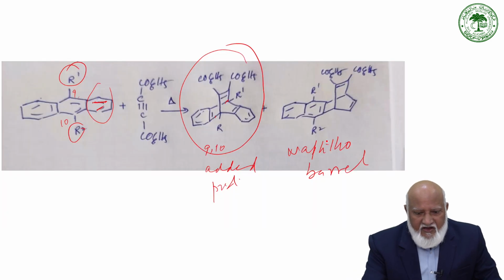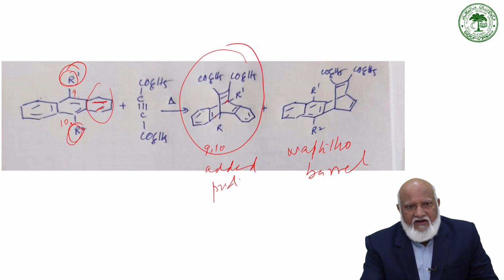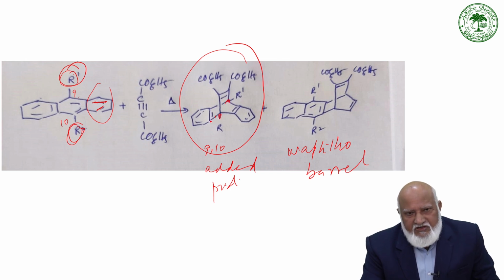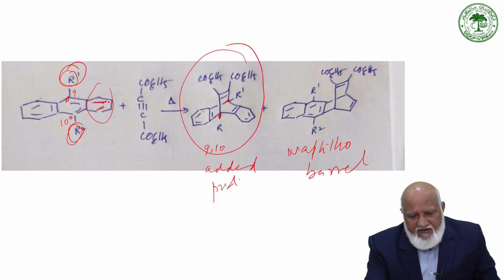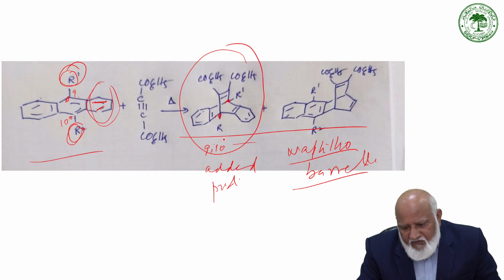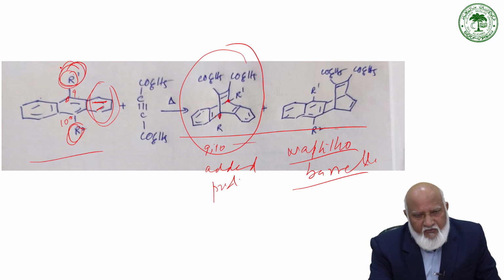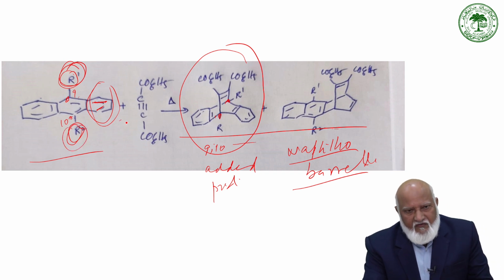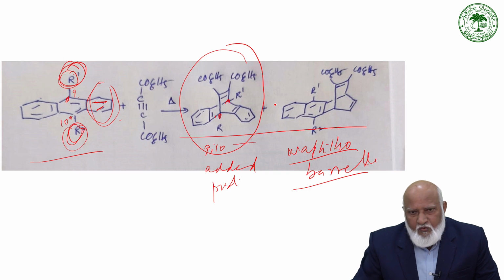On the other hand, when the 9,10 positions of anthracene are di-substituted, depending upon the bulk of the substituent, the anthracene doesn't react at the 9,10 positions, but reacts at the terminal benzene ring in a 4+2 cycloaddition to give you naphthobarrelene as shown over here. So we get 2 products, dibenzobarrelene as well as naphthobarrelene, depending upon the bulk of the substituent. In the case of di-substituted anthracene derivatives, it can give a mixture of 2 products.